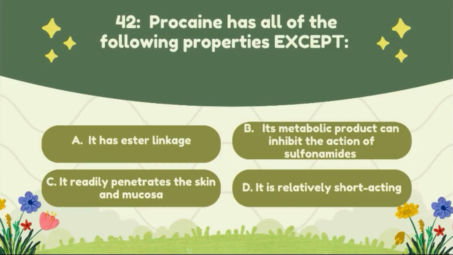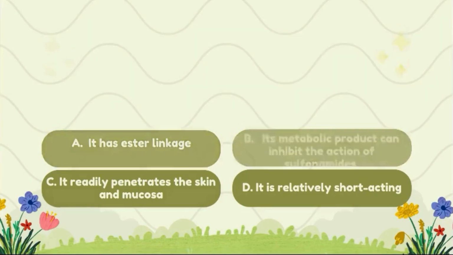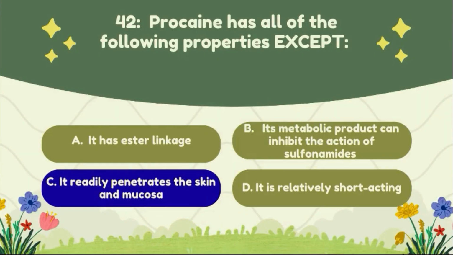Question number 42. Procaine has all the following properties except: option A, it has an ester linkage. Option B, its metabolic product can inhibit the action of sulfonamide. Option C, it readily penetrates the skin and mucosa. Option D, it is relatively short acting. The correct answer of this question is option C, it rapidly penetrates the skin and mucosa.